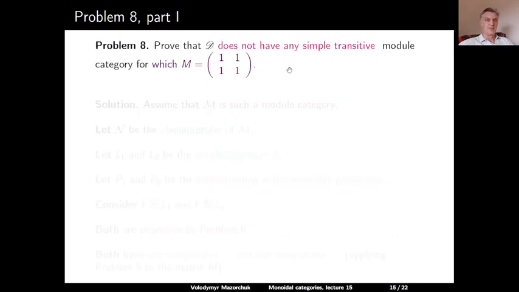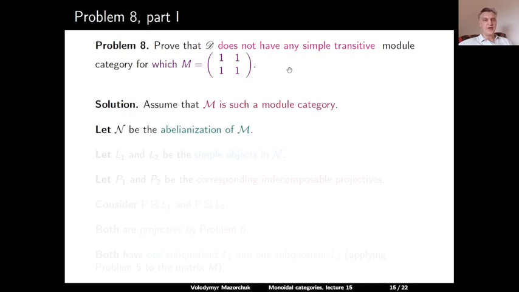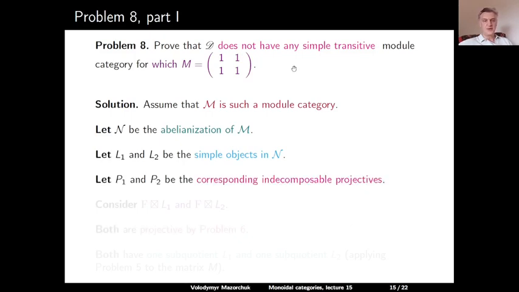Problem 8. Prove that Carly-D doesn't have any simple transitive module category for which the matrix M is the matrix 1, 1, 1, 1. Solution. Assume that M is such a module category. Let Carly N be the abelianization of M. Let L1 and L2 be the simple objects in N, and let P1 and P2 be the corresponding indecomposable projectives.